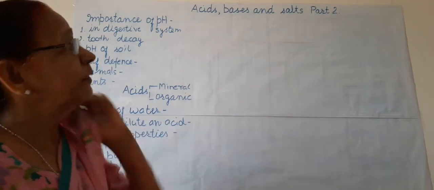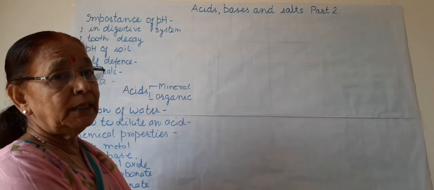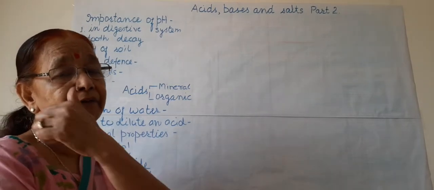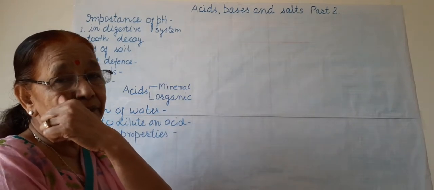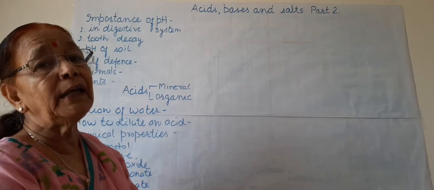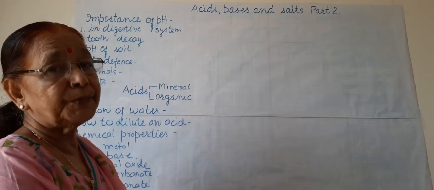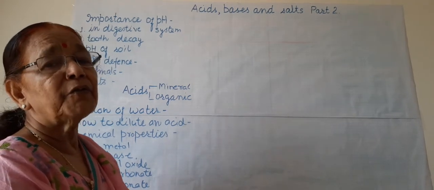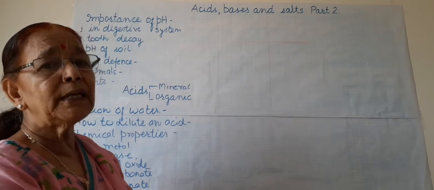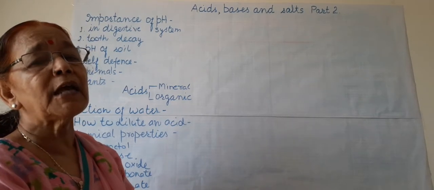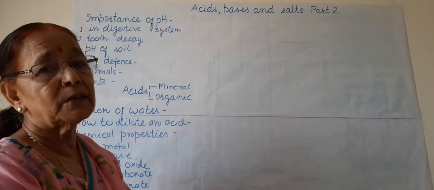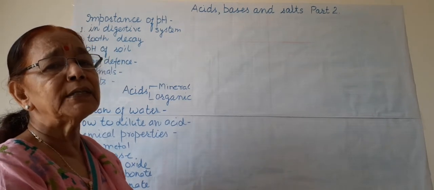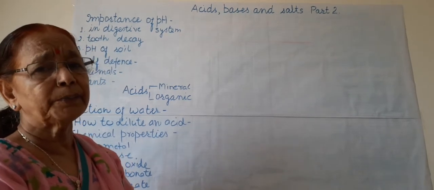Hello students, this is the second video under acid, bases and salts. In the first part, we have done the basic definitions of acid, bases and salts and about the pH, power of hydrogen. So now we know that acids are from 0 to 7 on the pH scale. 7 is neutral, of water, and 7 to 14 is of bases or alkalis. 14 is the strongest base or alkali and 0 or 1 is the strongest acid.